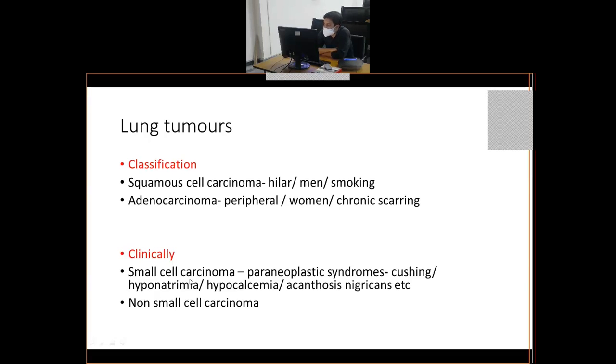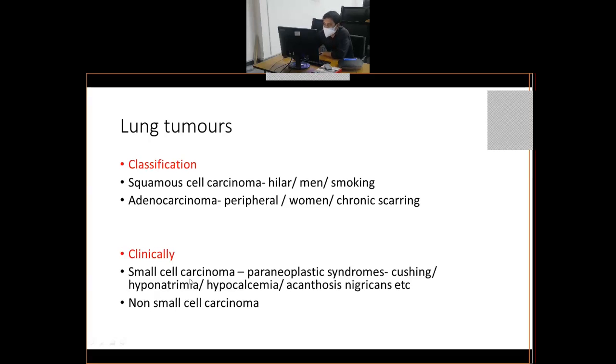Paraneoplastic syndromes are syndromes produced in some tumors due to production of ectopic hormones, and because of the production of these abnormal hormones, they produce some signs and symptoms in those cancer patients.